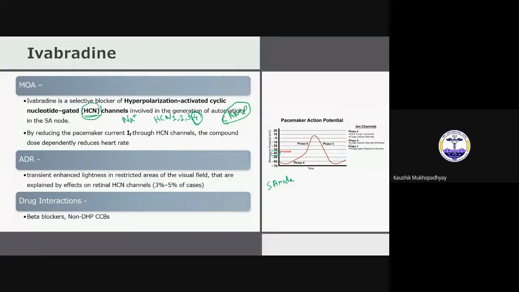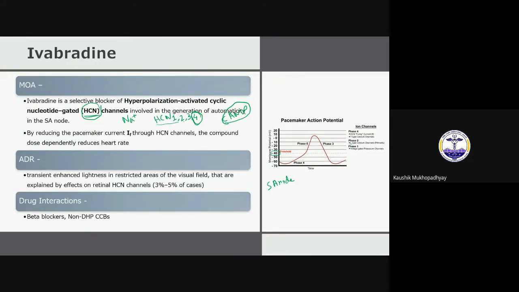But cyclic AMP is increased by which receptor? Adrenergic receptor. Yes, beta 1 receptor. Exactly. That is why the heart is very sensitive to adrenaline or any other beta 1 agonist. And similarly, if you give a beta 1 blocker, then it can get decreased. So basically, the cyclic AMP level is important.